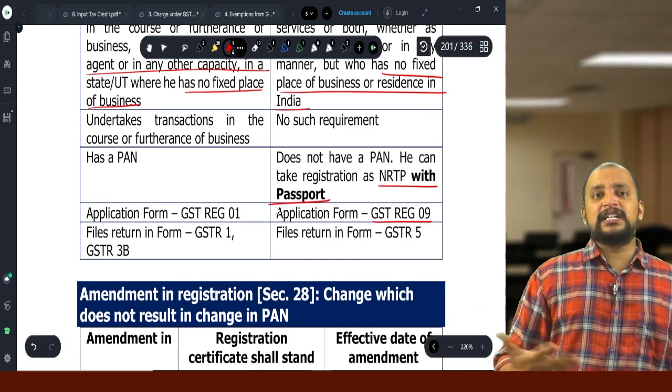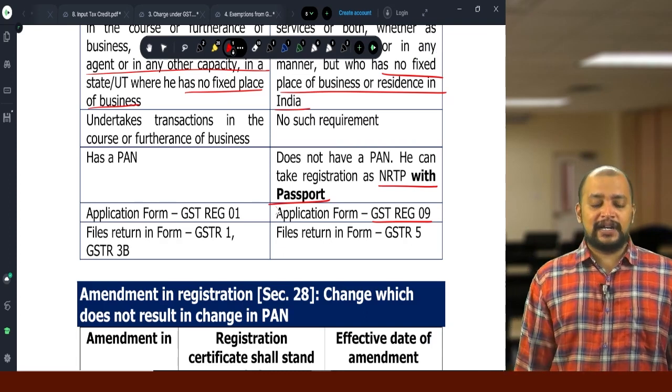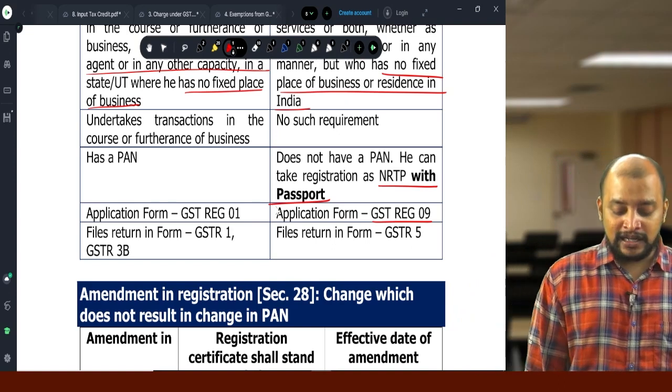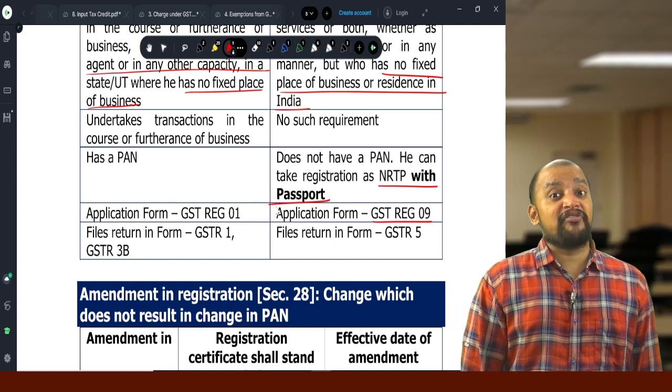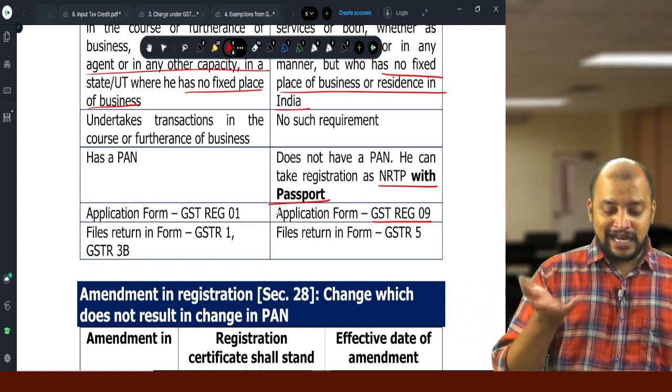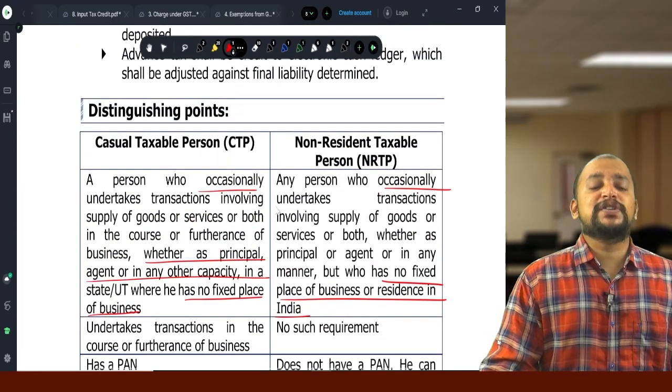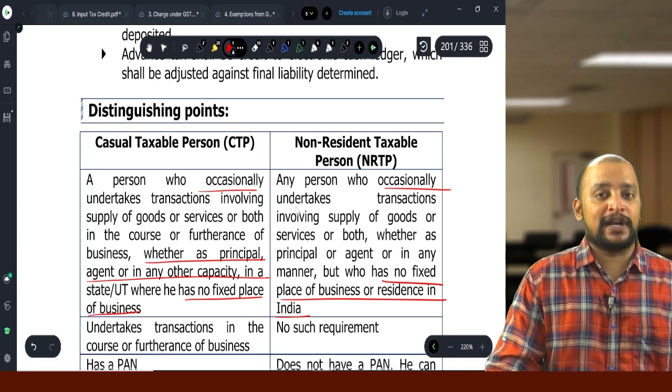And return, CTP will file regular return. What is that regular return? GSTR 1 and GSTR 3B, but NRTP will be filing return in GSTR 5. Okay, so these are the differences. So therefore, if you get a question on distinguish between CTP and NRTP, you need to write this.